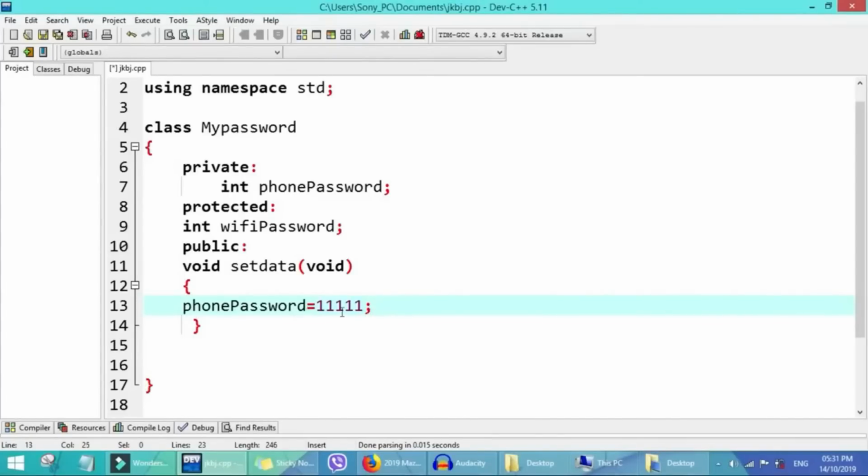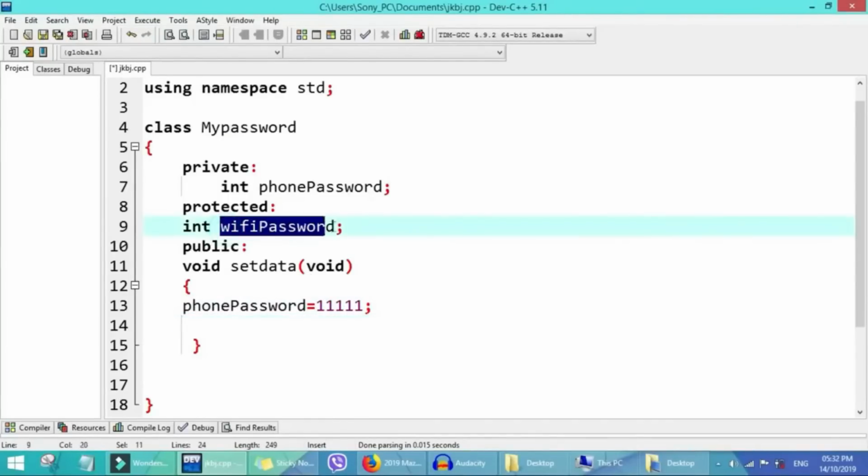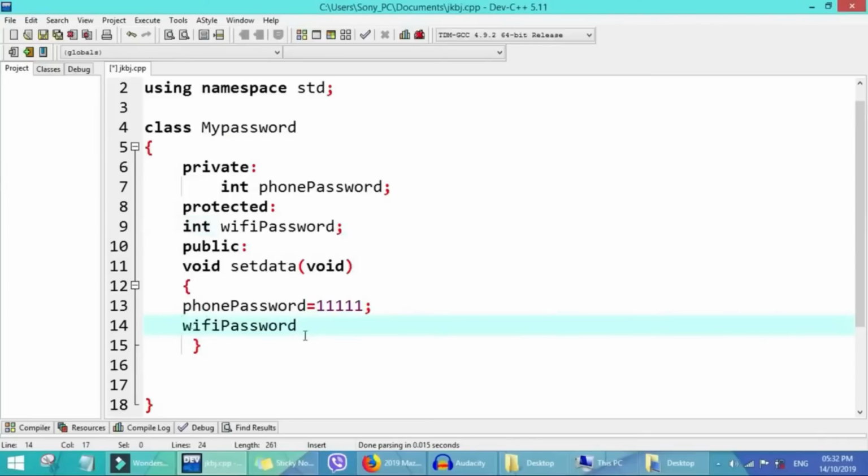So in the private member data, that's the phone. So in protected data, for Wi-Fi password we say 1 2 3 4 5 as well, just like that for this example.